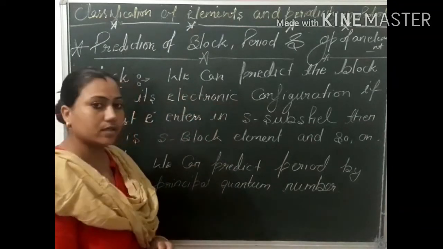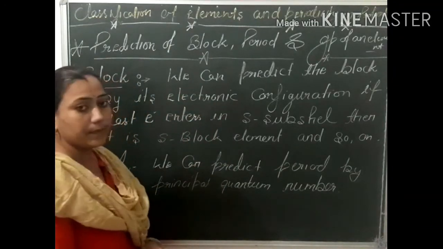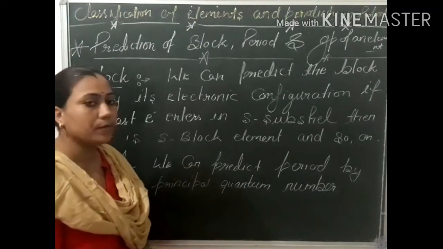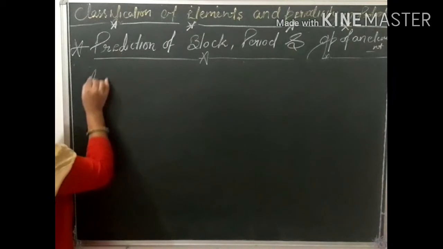And how can we predict that? We can see here with an example. Now next is how can we predict the group of an element.